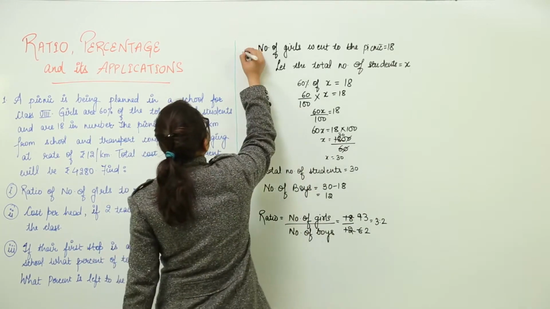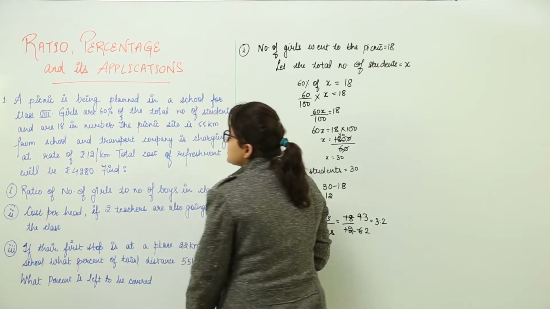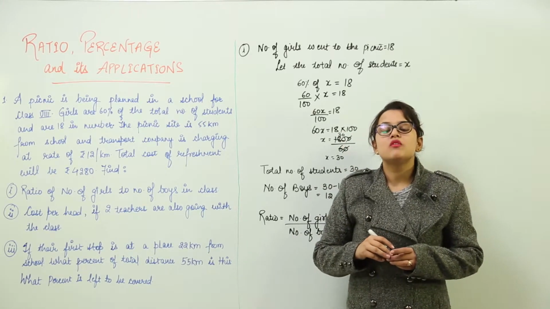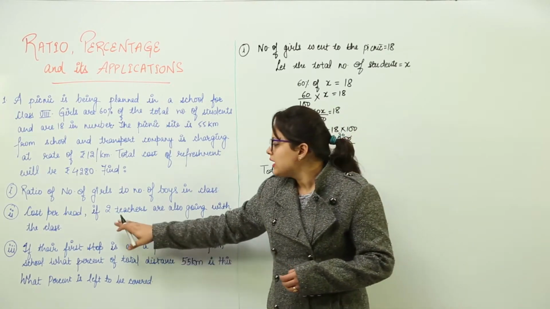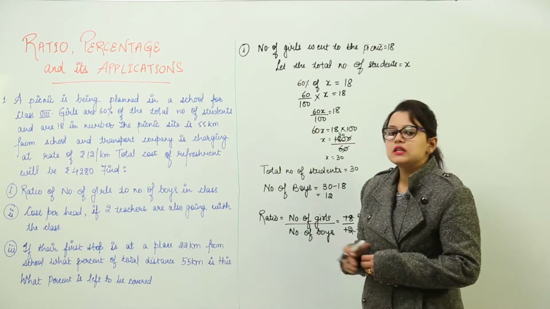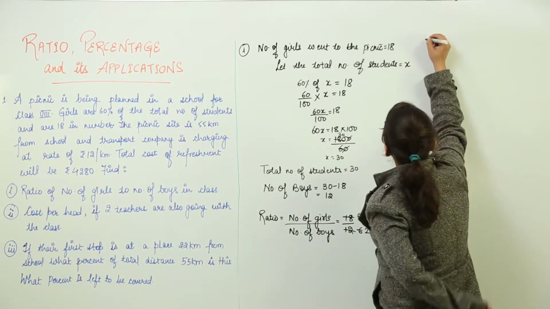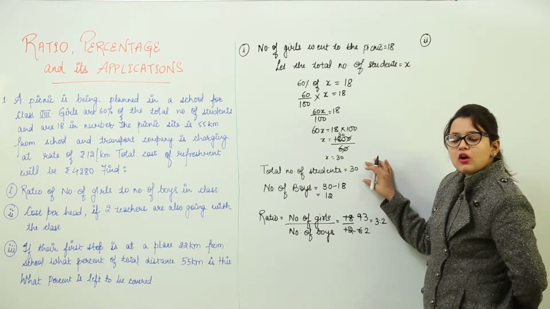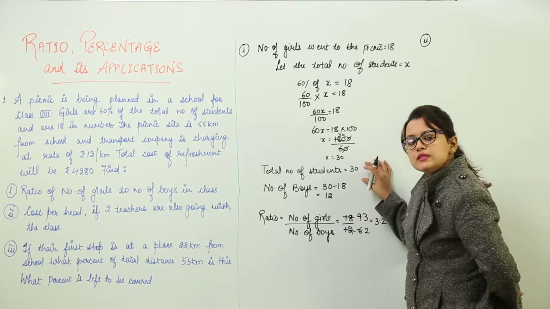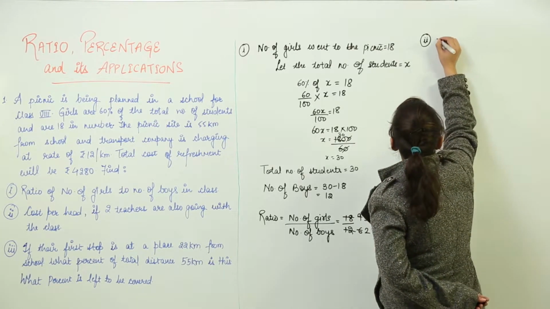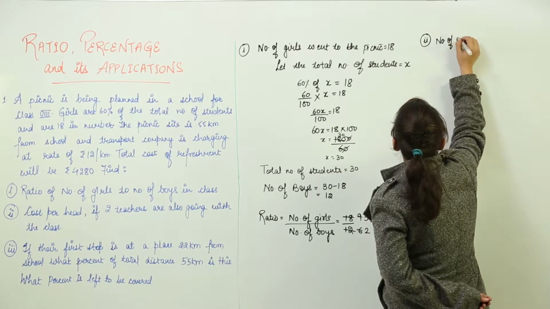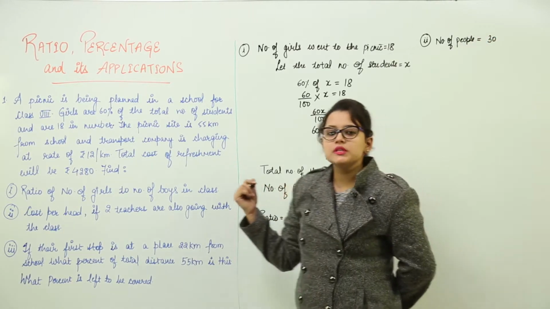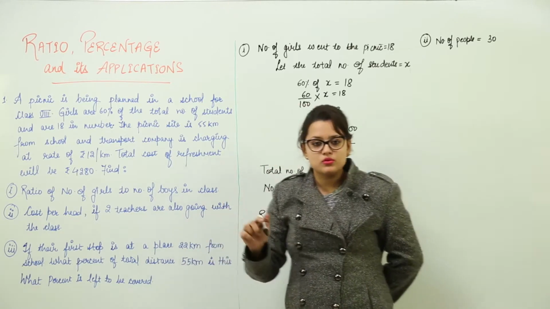Right? That was the first part of the question. Now the second part asks you to find the cost per head. That means how much is one person going to pay for the picnic if two teachers are also going with the class. First of all, how many people are going to the picnic? Let us decide that. We have already found that there were 30 students, including girls and boys. So I'll write the number of people going to the picnic. The number of students is 30, and the question says that two teachers are also going along with the class.